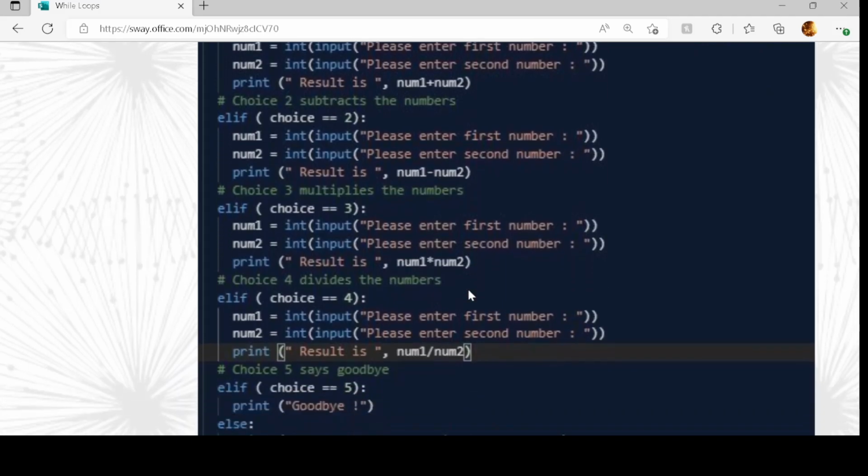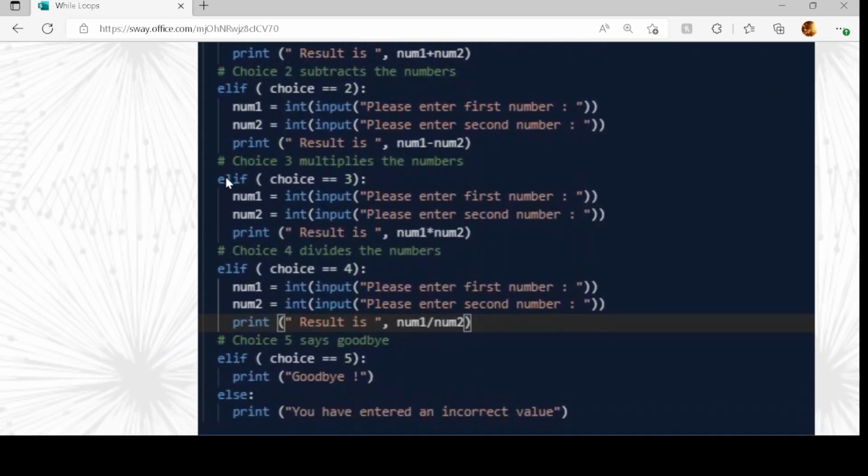num1, num2. And then if they've chosen option 3, it's a multiplication. Again, I'm getting num1 and num2 in from the user. And then I'm saying result is num1 times num2. And then I have got if the choice is equal to 4. So I'm reading in num1 and num2.